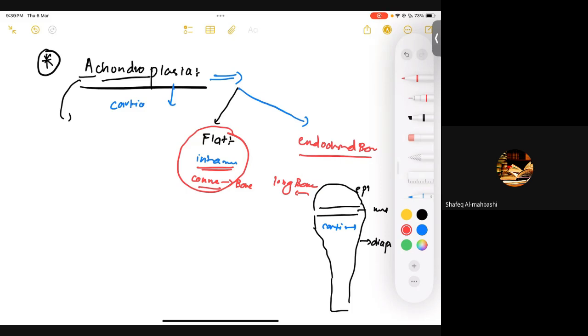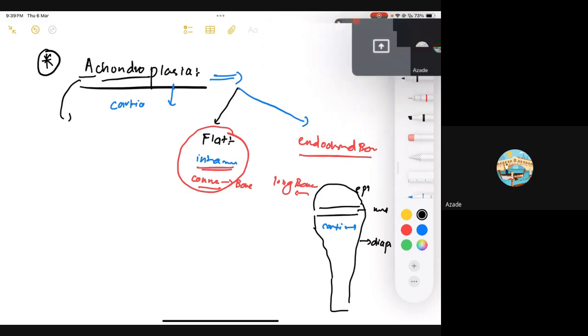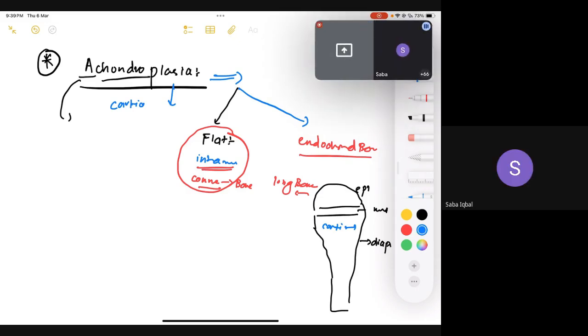And the second phenomenon of bone formation, especially in the long bones, is that first of all you see formation of cartilage, and in later stages of life this cartilage is replaced by mature bone. Is that clear? So you have intramembranous and endochondral bone formation. Is that clear? Yes, clear. Yes, sir. Dr. Ahmed? Yes, doctor, please. Ahmed, are both the same things?